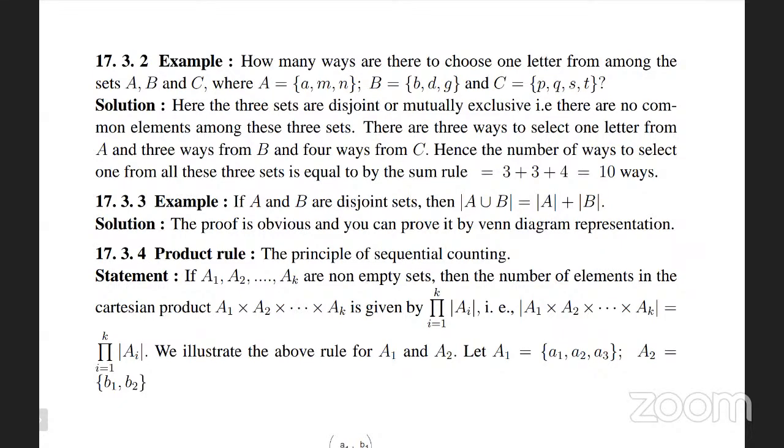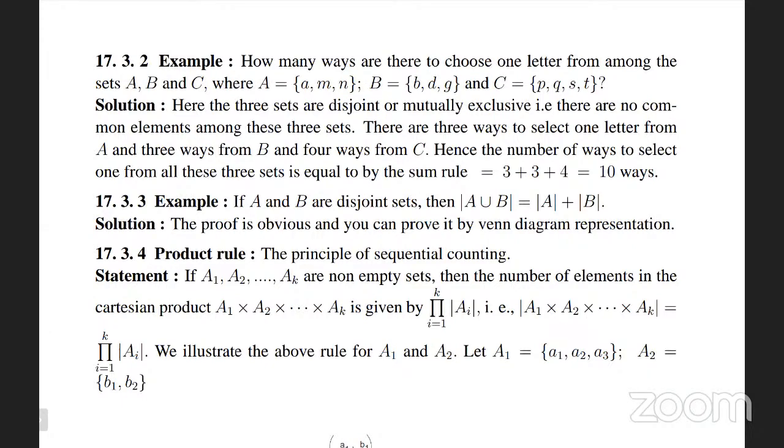Pi means product: A1 into A2 into so on up to AK, that is |A1| into |A2| into |A3| and so on up to |AK|, usually written as the product for i equals 1 to k of |Ai|.